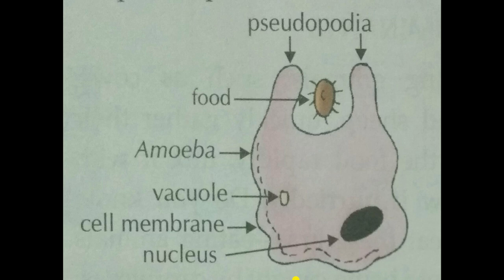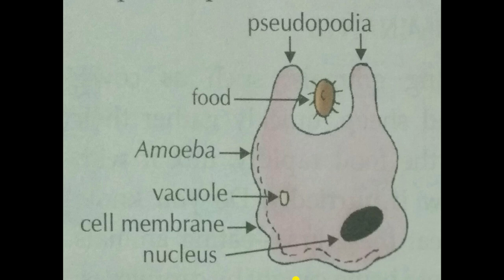You are able to see finger like projections, and these are pseudopodia. It can generate these pseudopodia from anywhere, from any corner. If the food is near to the bottom of the amoeba, then it can generate pseudopodia over there only.